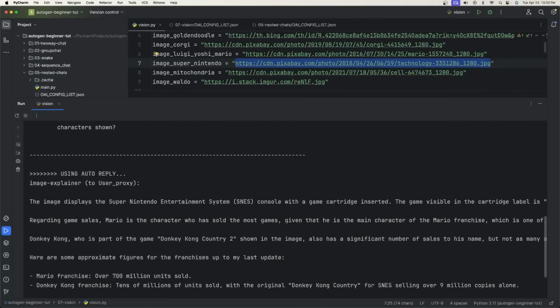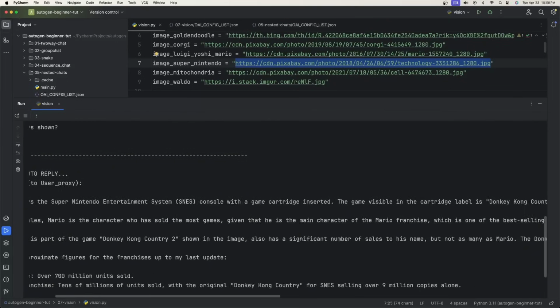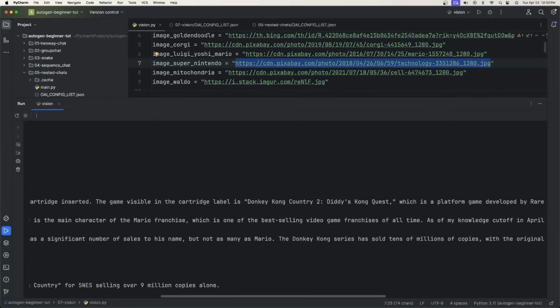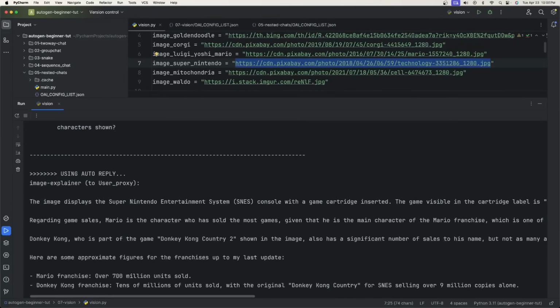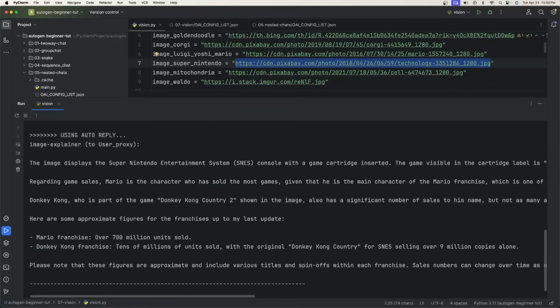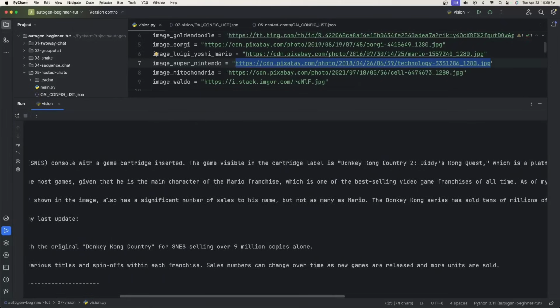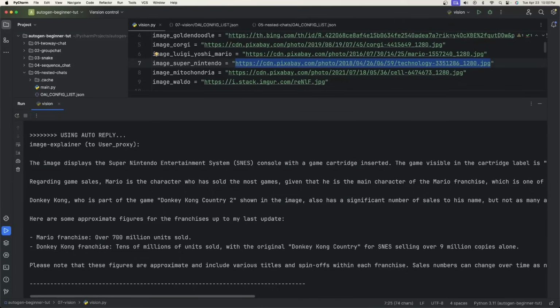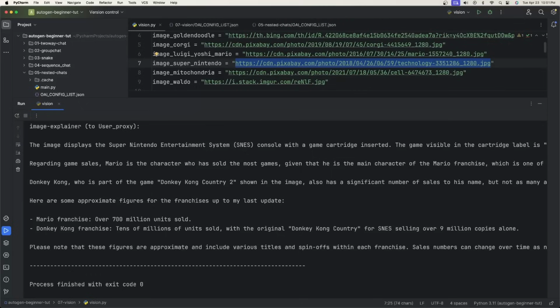Okay, so the image displays the Super NES with a cartridge inserted. The game is Donkey Kong Country 2, which is correct. Okay, and then I think it goes on to explain it more. But regarding game sales, Mario is the character who has sold the most games, given that he's the main character of the Mario franchise. That makes sense. And then it gives some more on that Donkey Kong franchise, tens of millions of units sold with the original Donkey Kong Country for SNES, selling over 9 million alone. Okay, awesome. And this is what the vision agent can do.